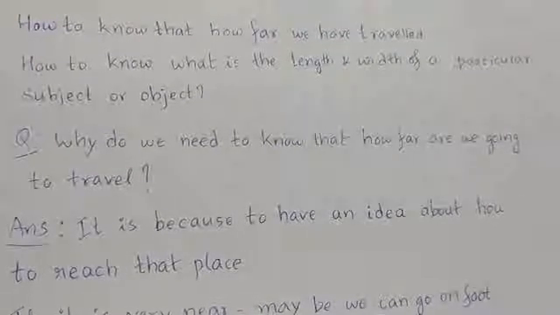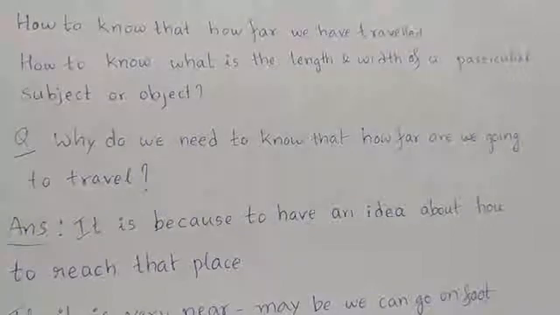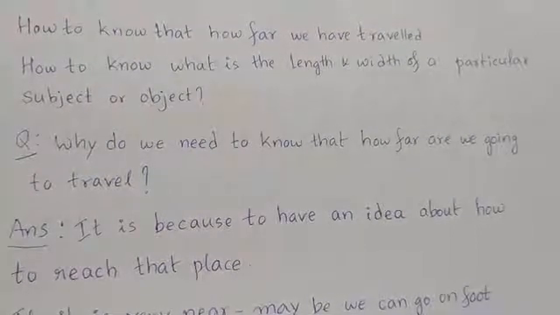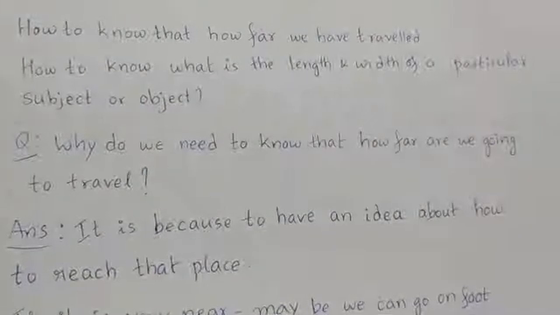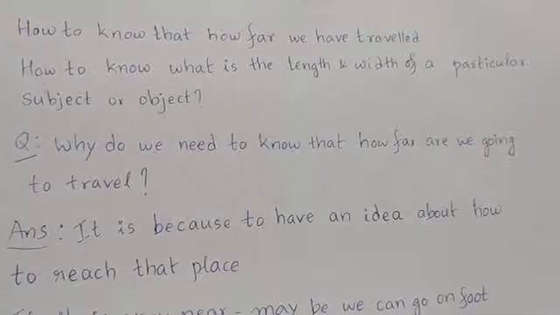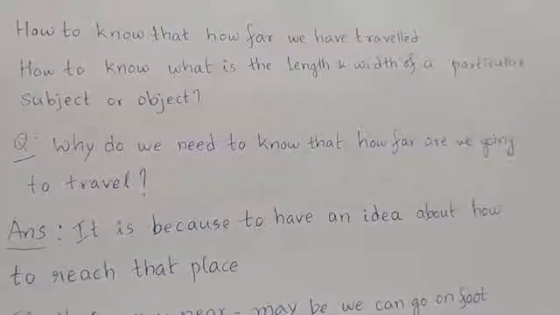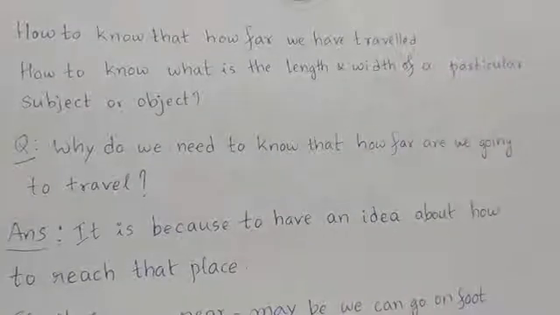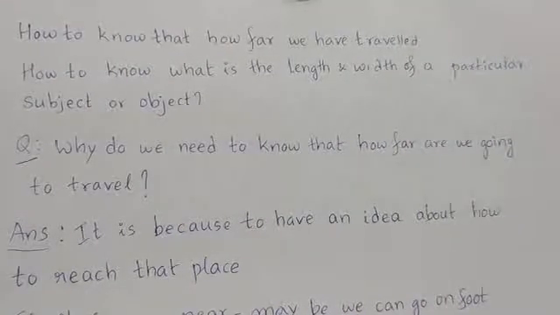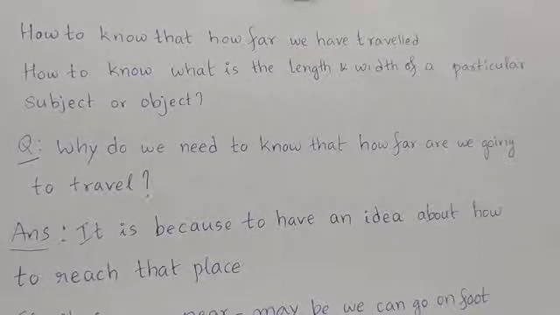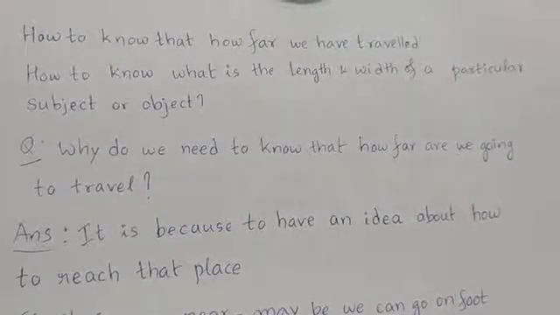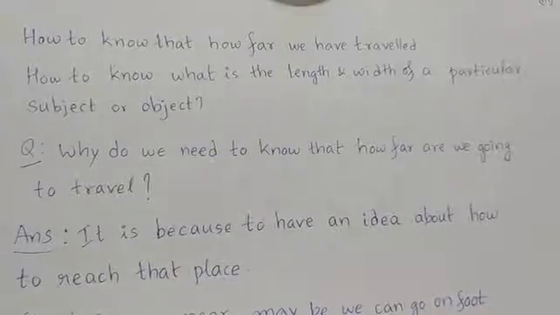There is a simple answer. It is because to have an idea about how to reach that place. If it is very nearer place, you can go on foot. Little farther, you can use cycle. Little more farther, motorbike. Little more farther, car or bus. Still farther, you can use aeroplane. Means by traveling in the aeroplane, you may move. So by knowing how far that we have to travel, we can decide the mode of the transport, right?